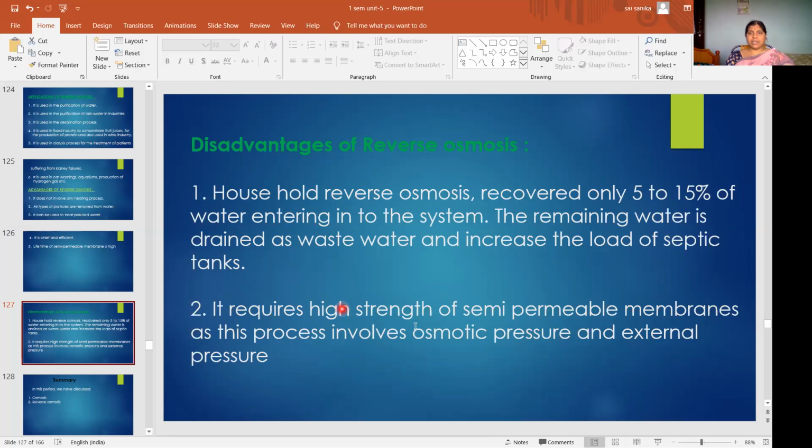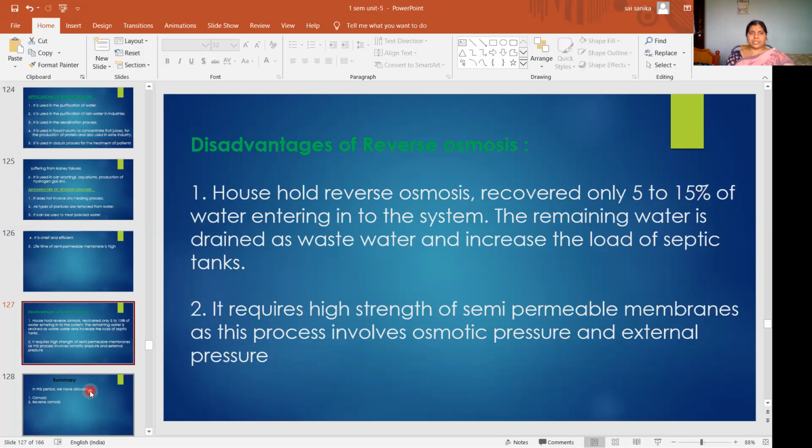It requires very high strength of semi-permeable membrane. Generally, for semi-permeable membranes, what will we use? Cell membranes. Okay, that is parchment paper. Very high strength membranes will be required. Why? This process involves osmotic pressure as well as external pressure. So to withstand this osmotic pressure and external pressure, we require very high strength semi-permeable membranes.